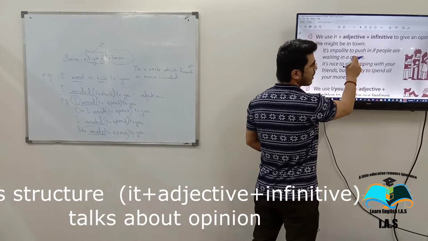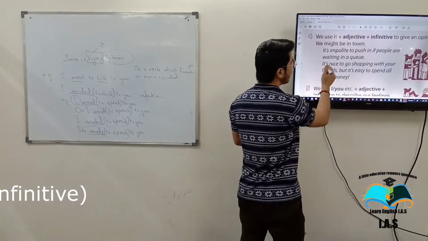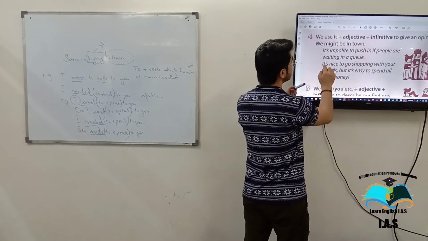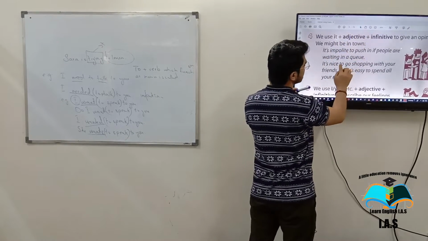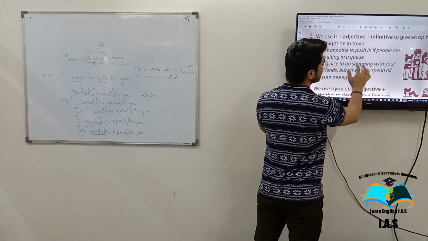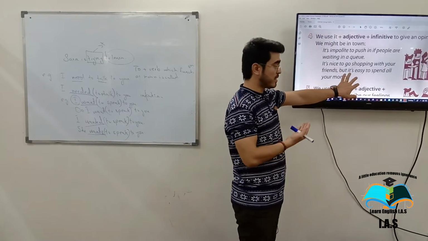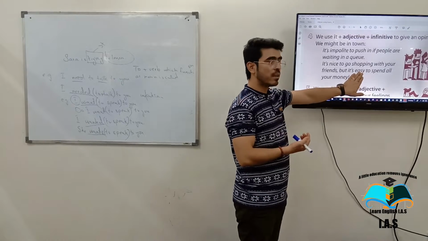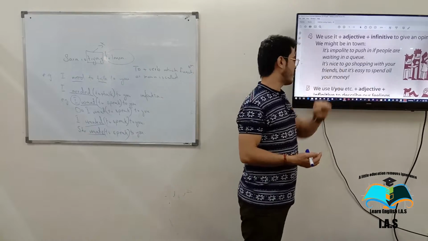Now, do you think it is an idea? Yes. I am speaking to you, you're just giving me an idea. Now, how about this one? It is, according to this one, it. And then this is an adjective. This is "to go" as an infinitive. And then shopping. I'm just giving you an idea. Here is also an example. It is easy. Easy is what? Adjective. To spend is an infinitive.